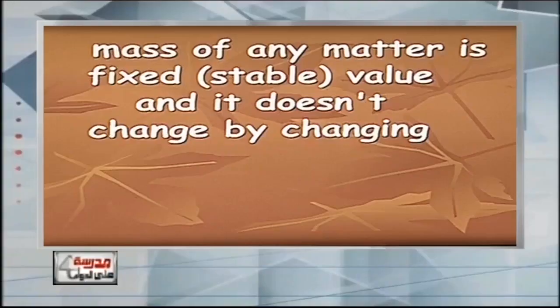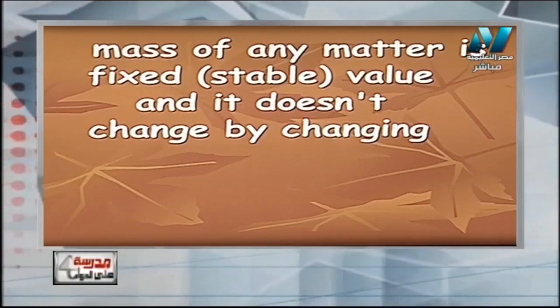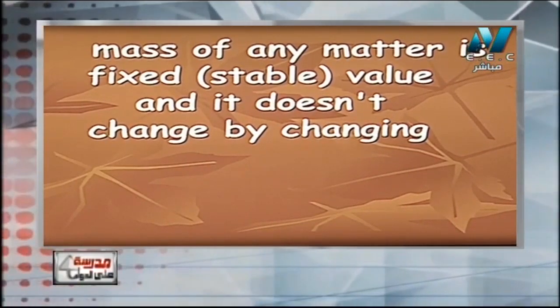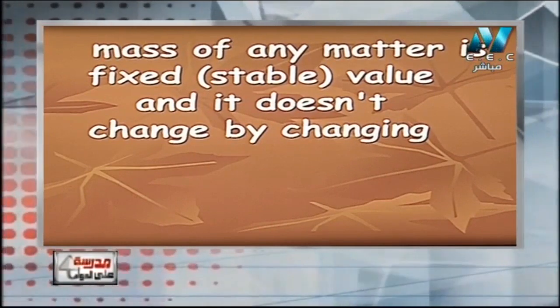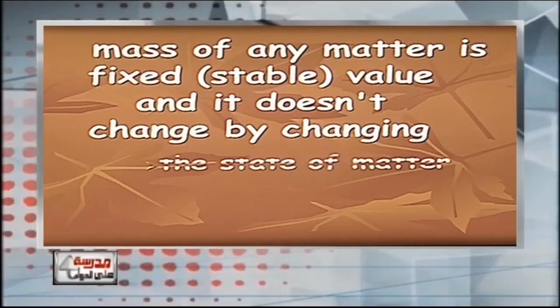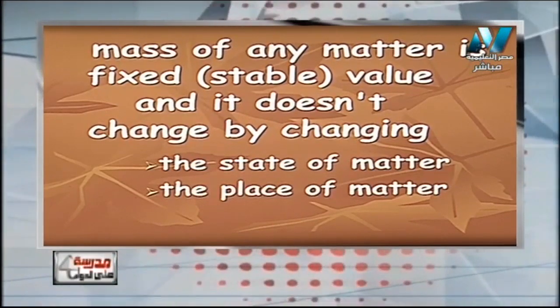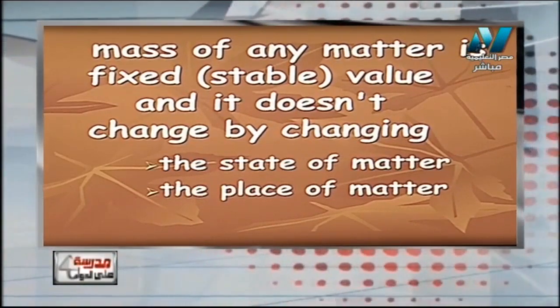Another property of mass is that mass of any matter, I can abbreviate everything I said before: mass of any matter is a fixed or stable value and it doesn't change by changing the state of matter or the place of matter. No matter how you change the state of matter or its place, mass is a constant value.